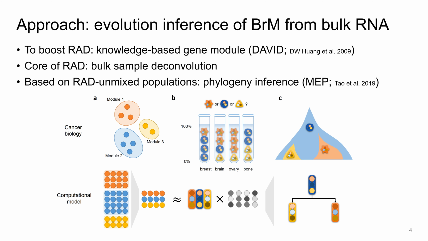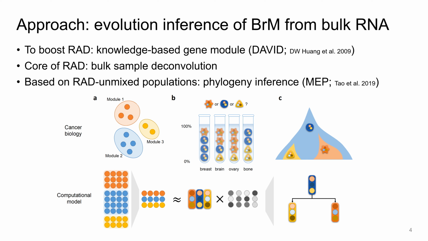In this work, we used the bulk transcriptome data of both primary and metastatic sites from cancer patients. In order to fully utilize the power of RAD, we first compress the genes into gene modules through a knowledge base, which in our case is DAVID. The genes in the same gene module are more likely to co-express.